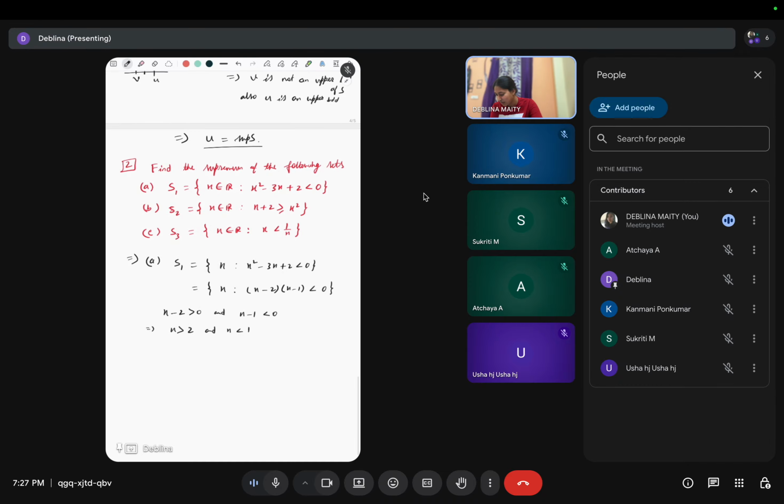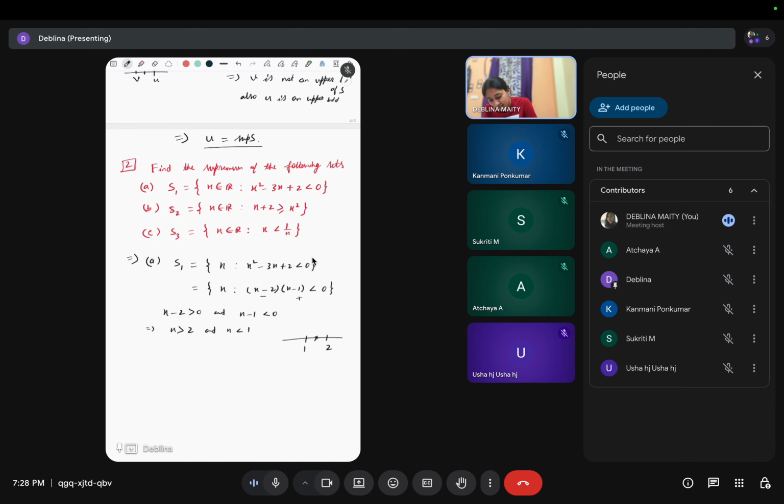Am I doing it right? Or you please try this question. So this is 1, 2. If x lies between these two, then x minus 1 will be positive and x minus 2 will be negative, right?